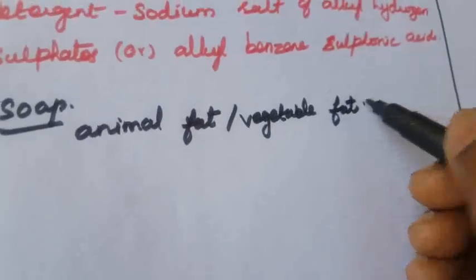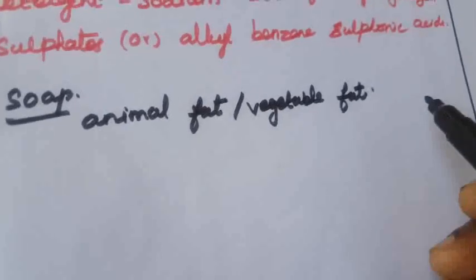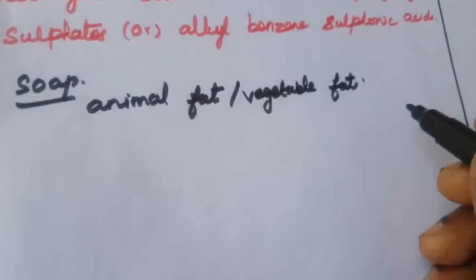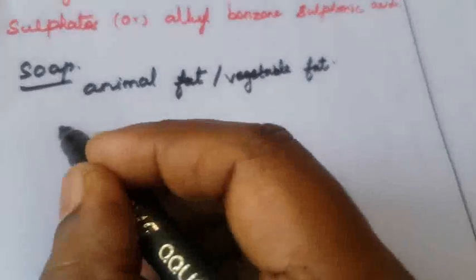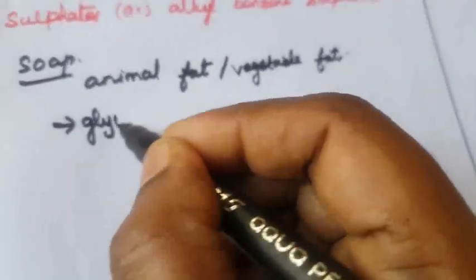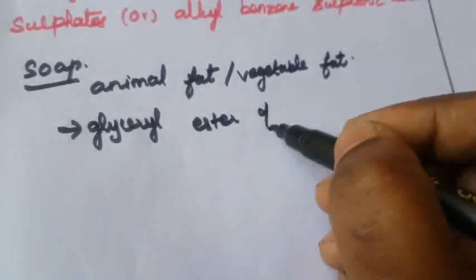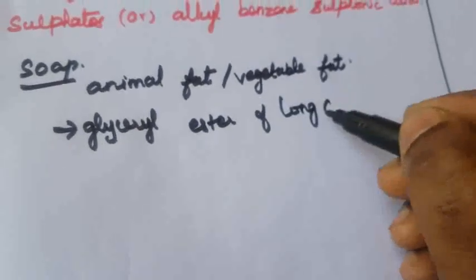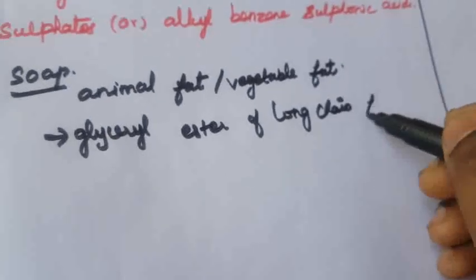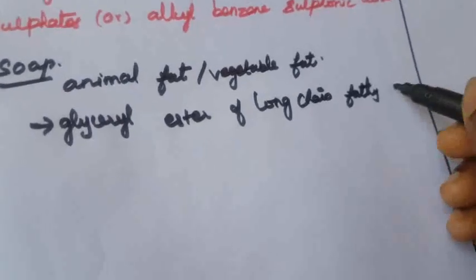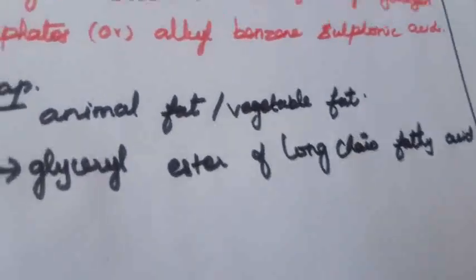Soaps are prepared from animal or vegetable fat. They contain the glycerol ester of long chain fatty acid. That is, soap is made up of the glycerol ester of long chain fatty acid.